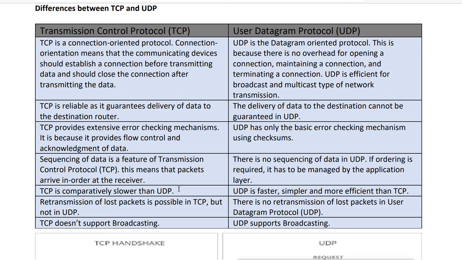So suppose we want to send some data where our data is important but the speed is not important, so we use TCP. And suppose we want to send data where the speed is important for us but the data is not that important. If the data does not reach the destination, I don't care, but it should reach fast. Then what? We use UDP. So UDP is used for broadcasting and multicasting type of communication, where the data is not important. The important thing is to reach the destination fast.